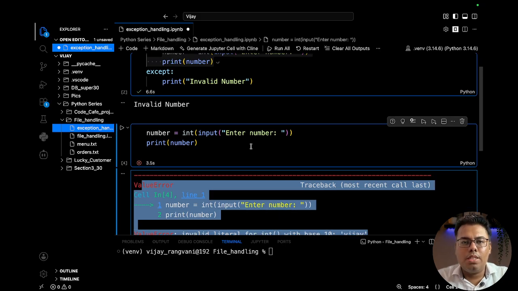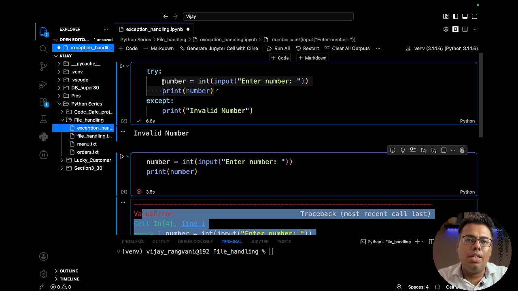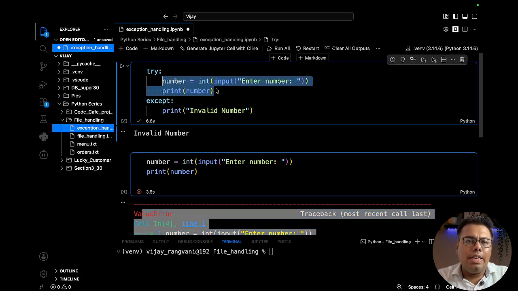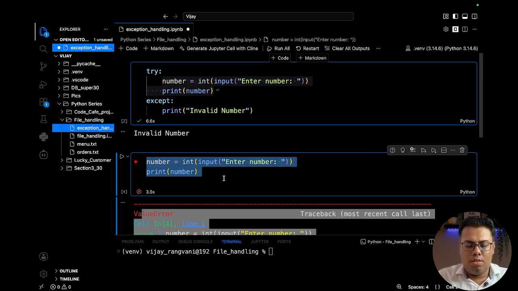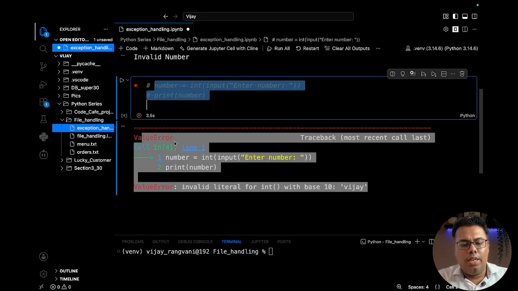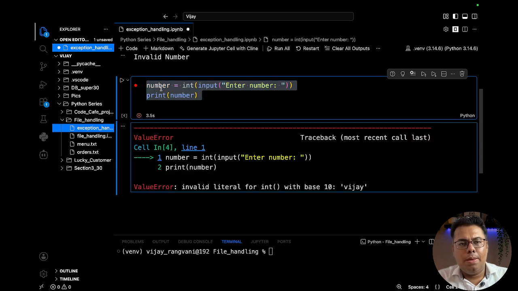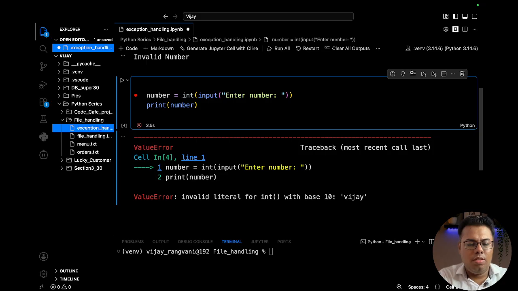So it is a must that whenever we find that something is risky and it can lead to a crash-like situation for a program, always put it under the try except block. Okay, so this was just for demo purposes. So I am writing it here, exception handling not done. Okay, simple.